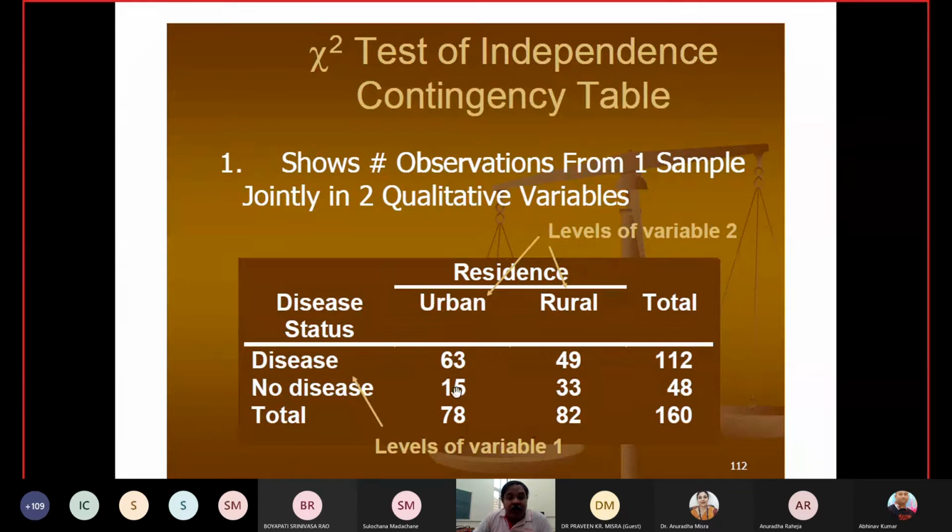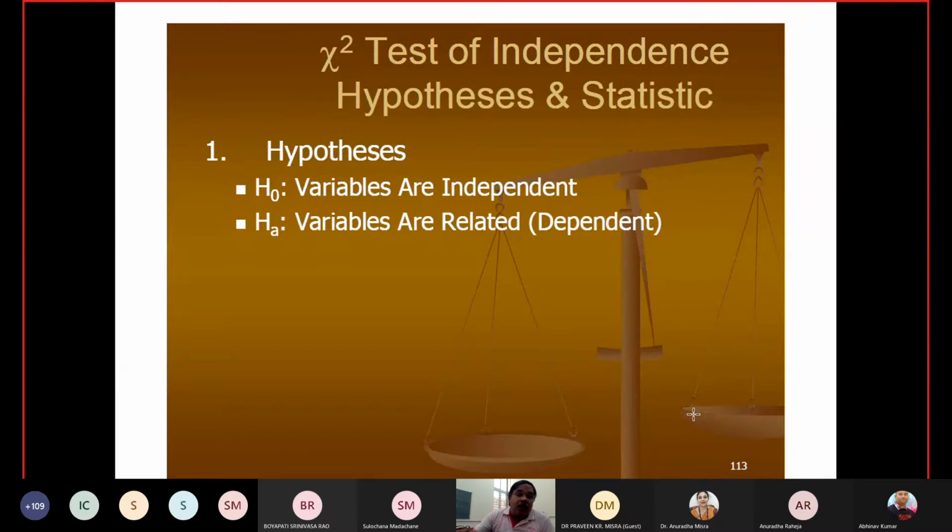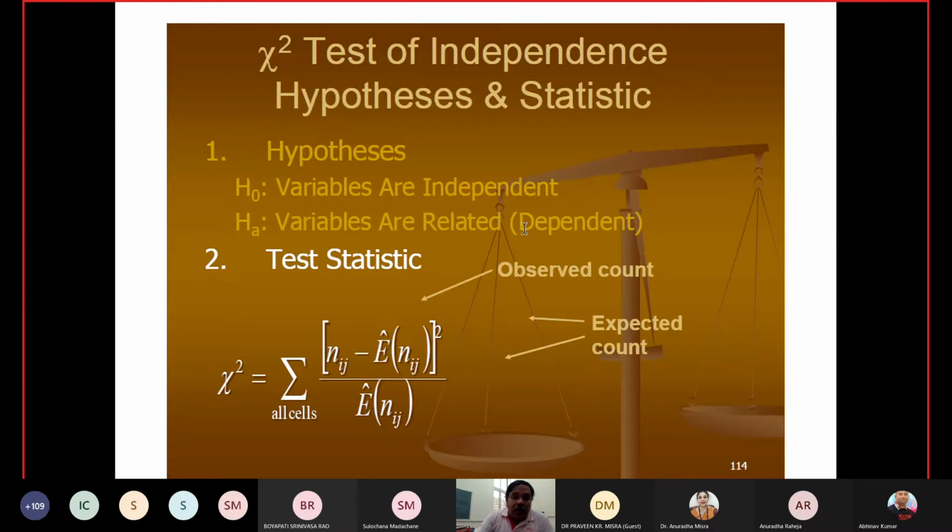No disease is 15 in urban and 33 in rural, so no disease totals 48, and the total number of people is 160. This is what we found from the observation. Now for H naught, we say the variables are independent, and the alternative is that the variables are dependent. We have these two hypotheses.